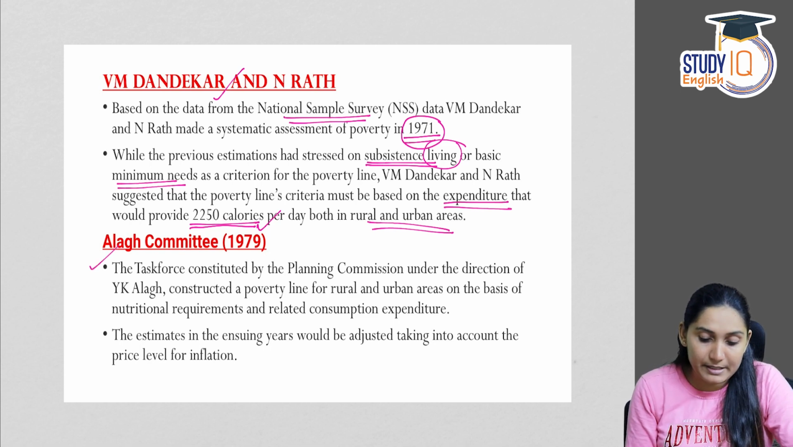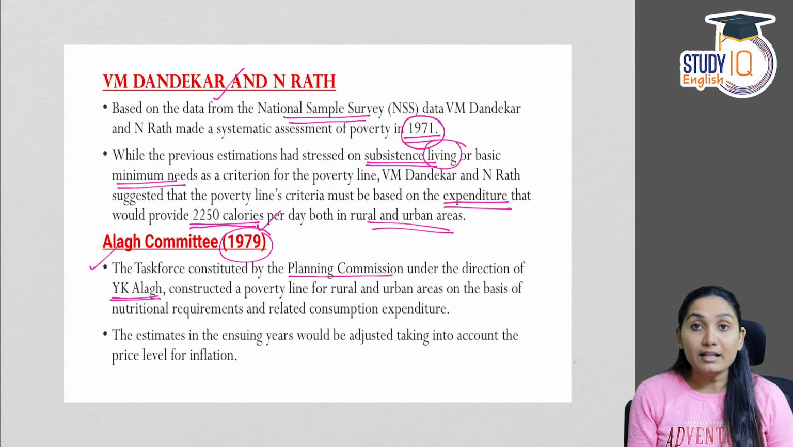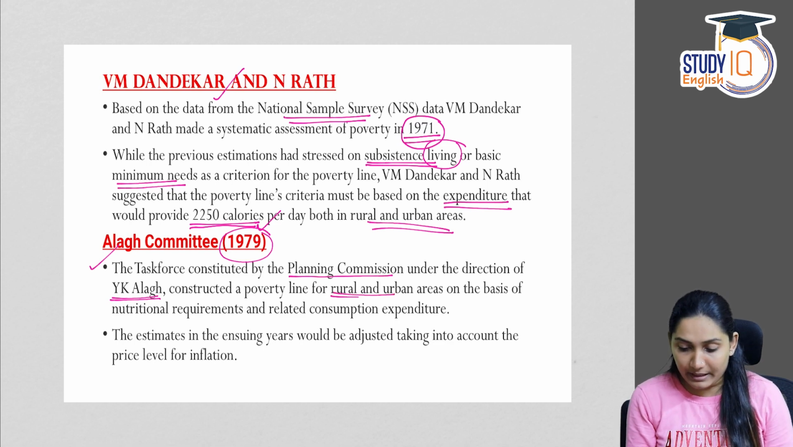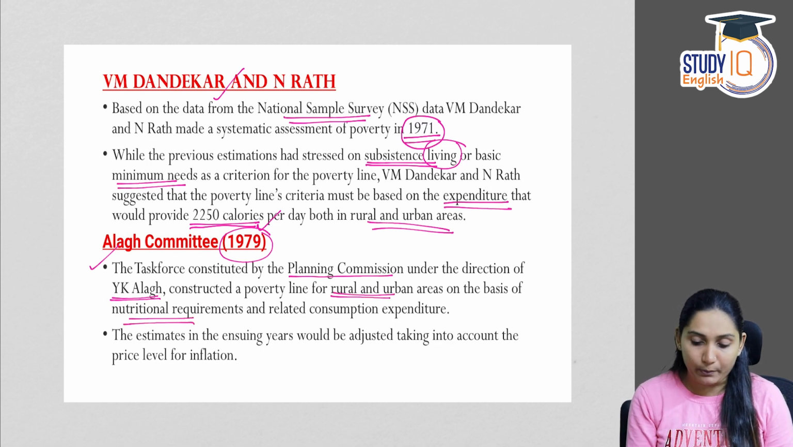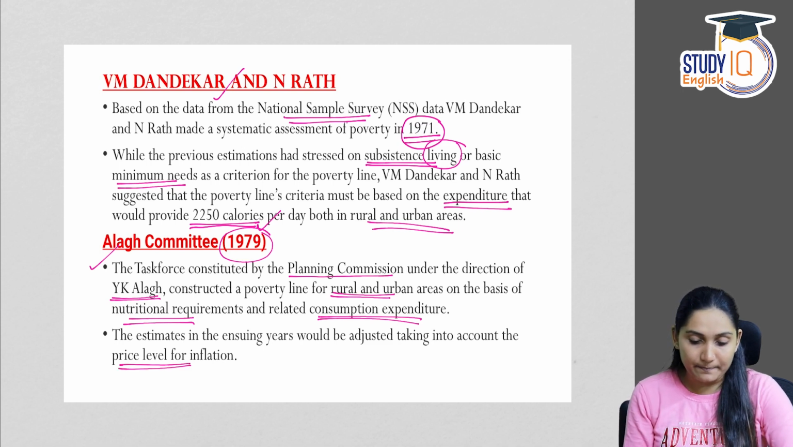Second is Alagh committee in 1979. The task force constituted by Planning Commission under the direction of Y.K. Alagh constructed a poverty line for rural and urban area on the basis of nutritional requirements and related consumption expenditure. The estimates in the ensuing years would be adjusted taking into account the price level for inflation.